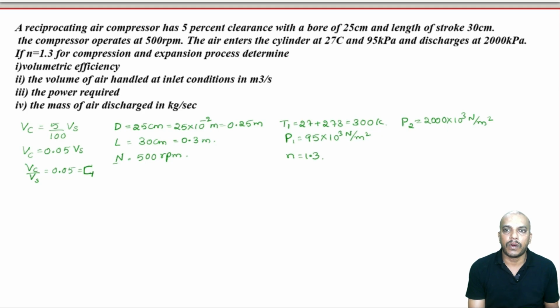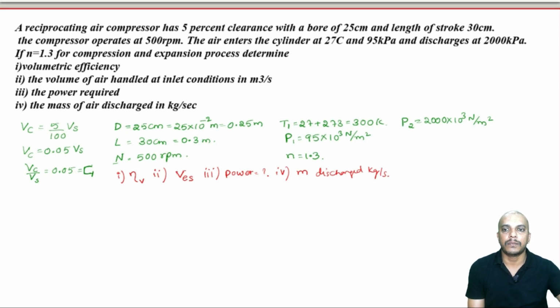Determine, first, the volumetric efficiency. Second, the volume of air handled at inlet conditions. Since we are talking about clearance volume, this will be VES, the effective swept volume at inlet conditions. Third, the power required. And the fourth one is the mass of air handled, or mass of air discharged, which we must find in kg per second.